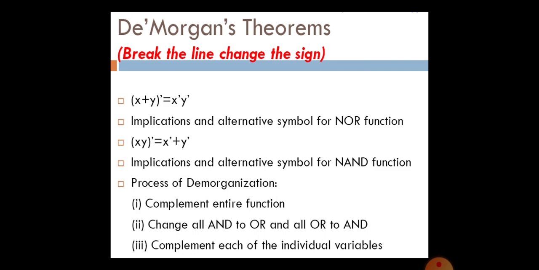How to get the resultant? The process of demorganization is, it is not demonetization, it is demorganization. Complement the entire function, change all AND to OR, and all OR to AND. Complement each of the individual variables, so you will get the correct output.